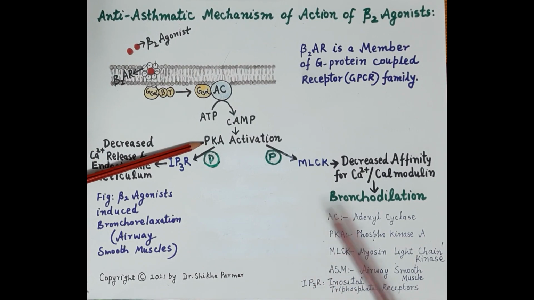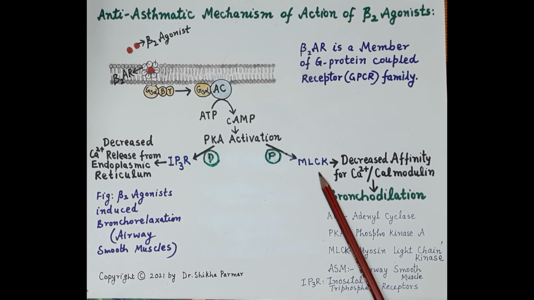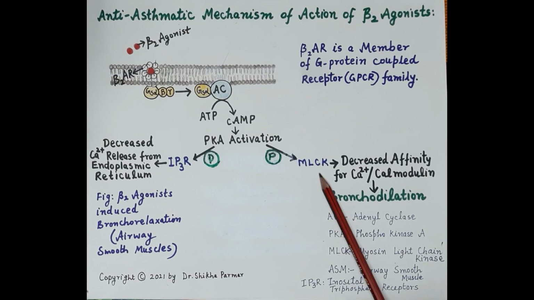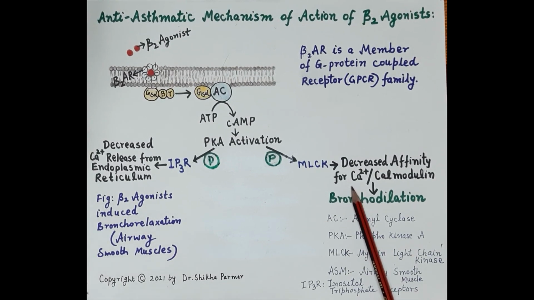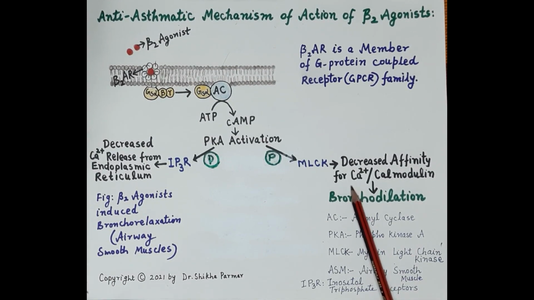Now protein kinase A phosphorylates myosin light chain kinase, and phosphorylation of myosin light chain kinase reduces its affinity for calcium calmodulin. As we all know, calcium is essential for bronchoconstriction. Because of the decreased affinity of myosin light chain kinase for calcium calmodulin, this results in relaxation of smooth muscles, which causes bronchodilation.